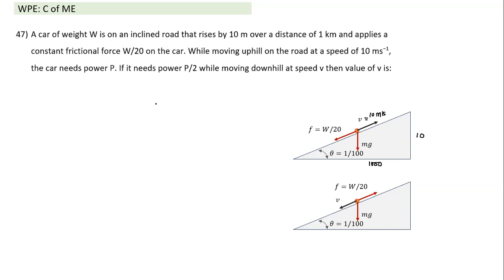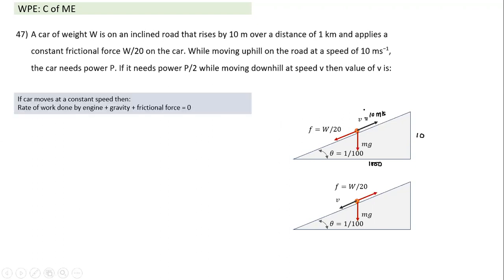So the rate of work done by the engine plus rate of work done by gravity plus rate of work done by the friction force has to be equal to 0, because the car is moving at a constant speed. We have done a similar question. These two will be negative, because the displacement is opposite. So essentially, the rate of work done by the engine is equal to the magnitude of work done by gravity plus friction force. But these two terms will come negative.